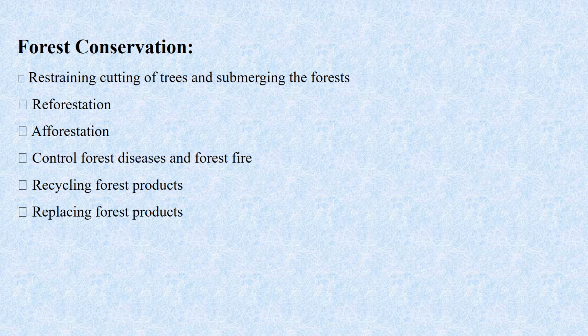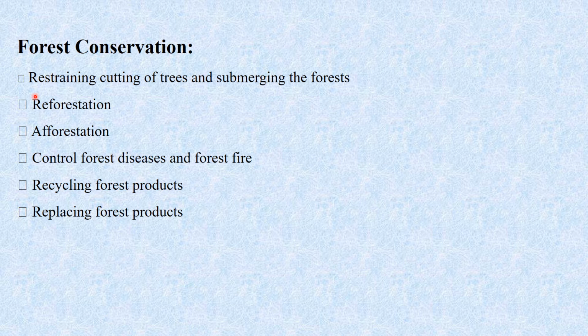So how can we utilize the forest resources efficiently, because it is our responsibility now to take care of our environment. So what can we do to save our forest? The first one in forest conservation is restraining the cutting of trees and submerging into the forest. We have to avoid the cutting of trees and submerge it into the forest area.